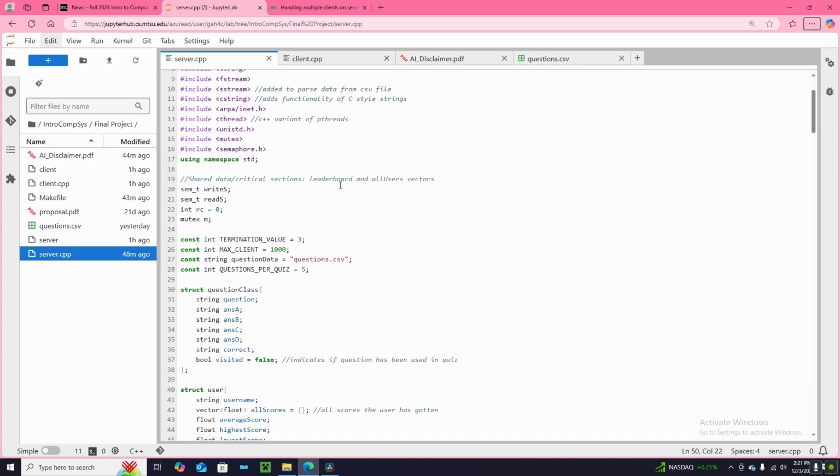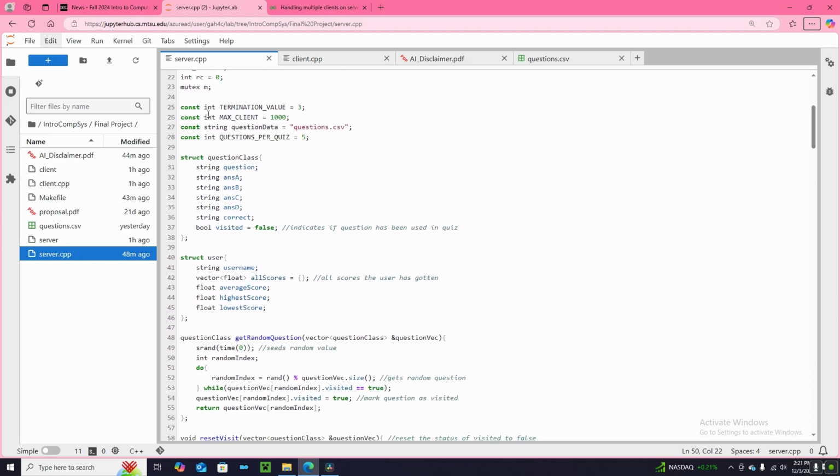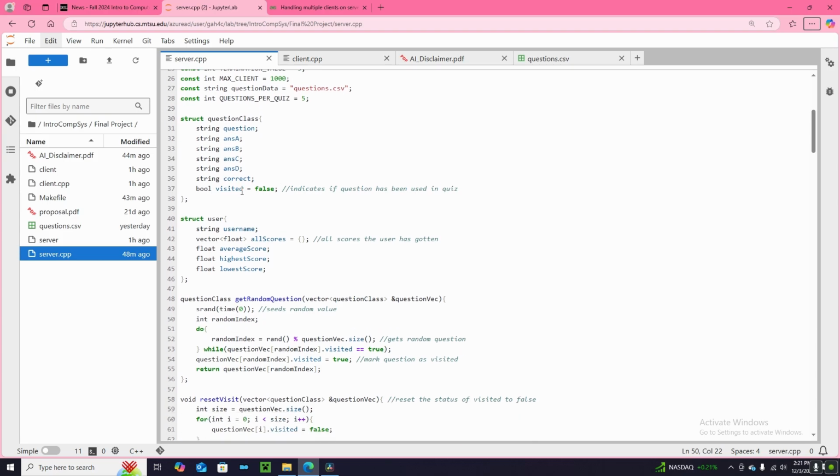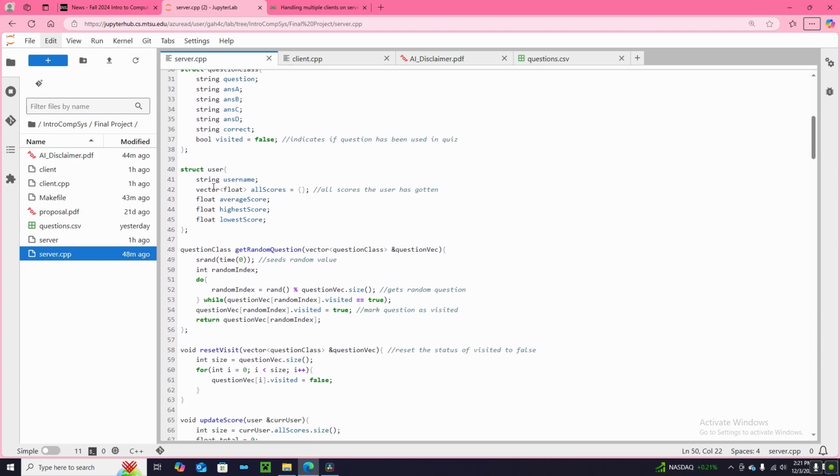Our critical sections that I identified were the leaderboard and all users vectors. And for the questions class, I used a struct, as you can see here, with the user class. I also did the same thing.